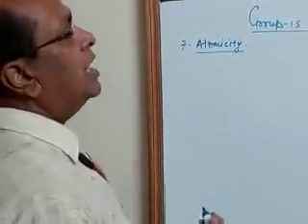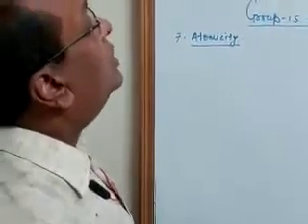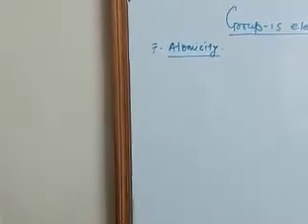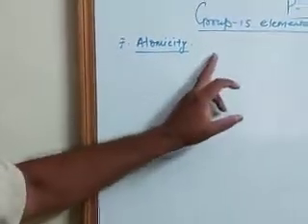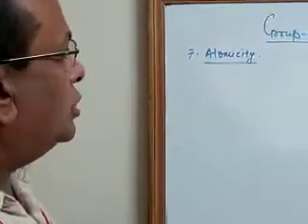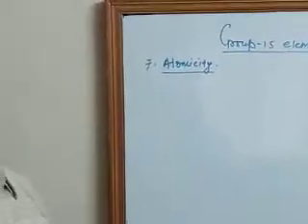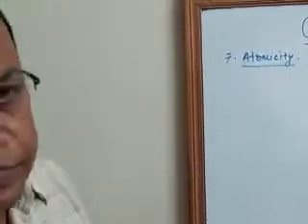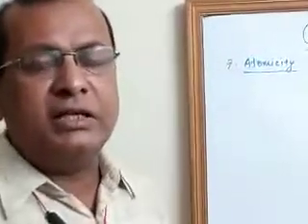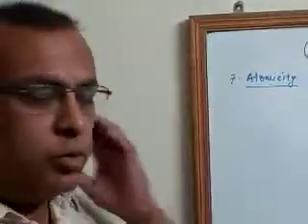There we have seen that nitrogen, as per the trend, should have the maximum catenation property, but due to the greater repulsion between the lone pairs of nitrogen, the N-N single bond is weaker than the P-P single bond, and therefore nitrogen shows less catenation property than phosphorus.